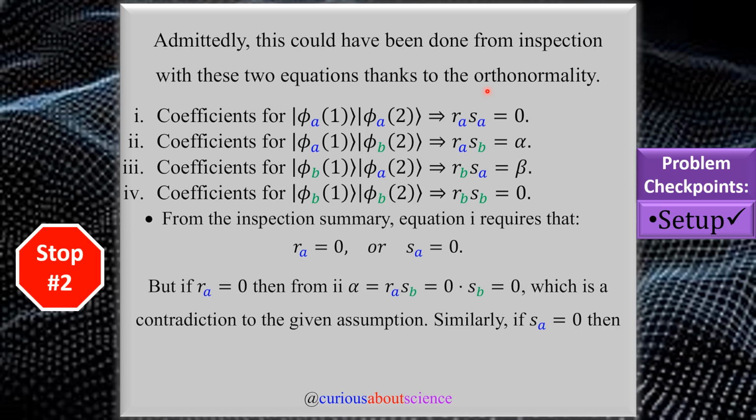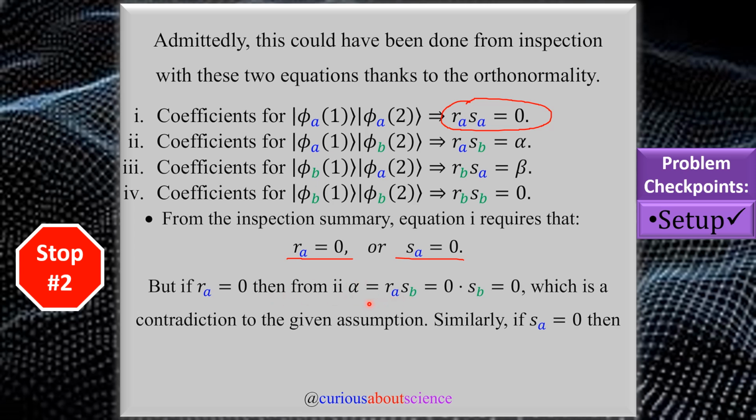Okay, so from this inspection summary, equation 1, this one right here, tells us that for this product to be 0, either RA needs to be 0 or SA needs to be 0. There is no way around it. So because of that, if we do this assumption by assumption, if RA equals 0, then from our second equation here, this tells us that alpha has to equal 0.